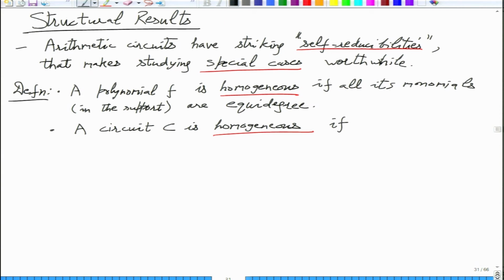The definition will be syntactic, so it should hold for every gate, not just at the root. Every gate should be computing homogeneous polynomials.